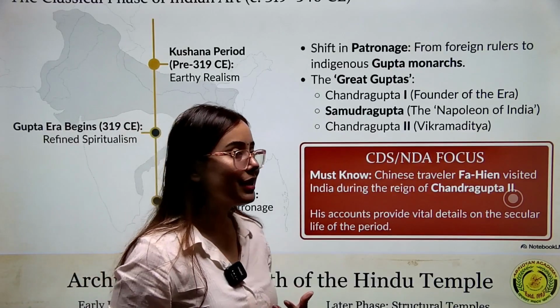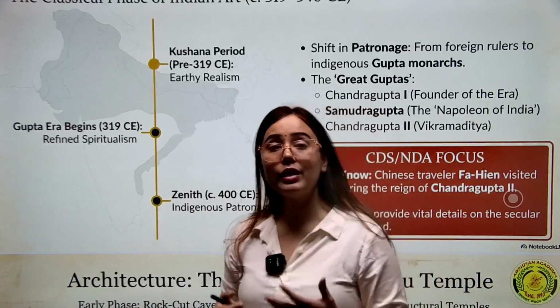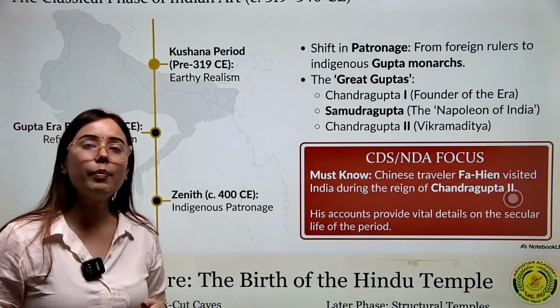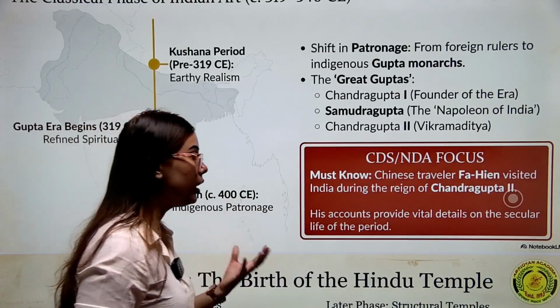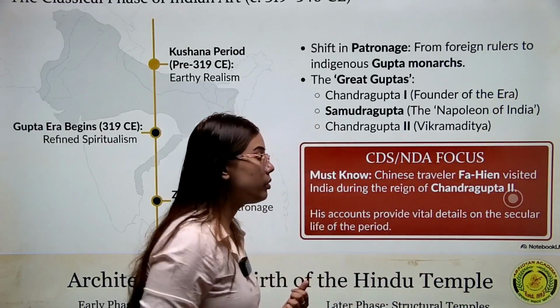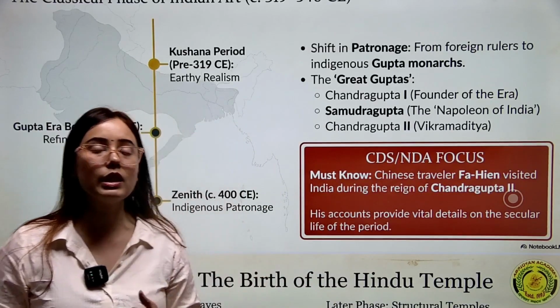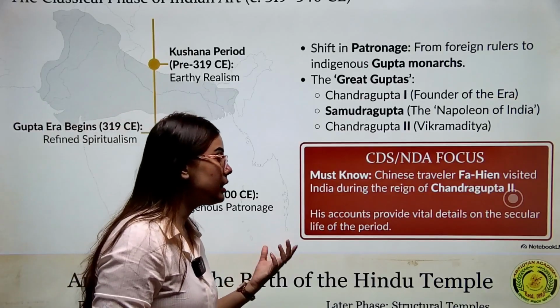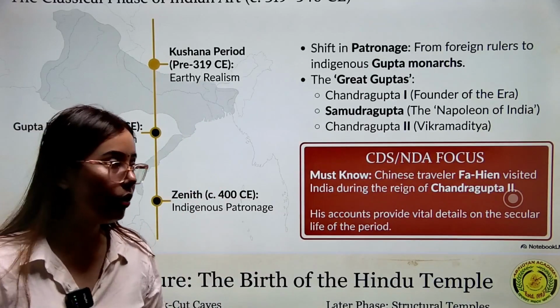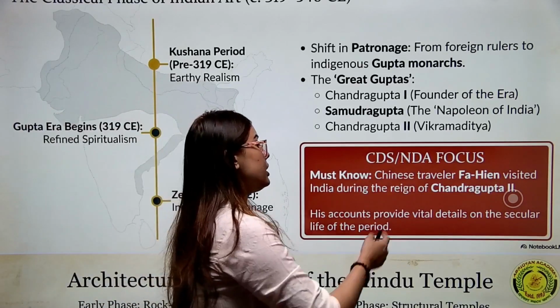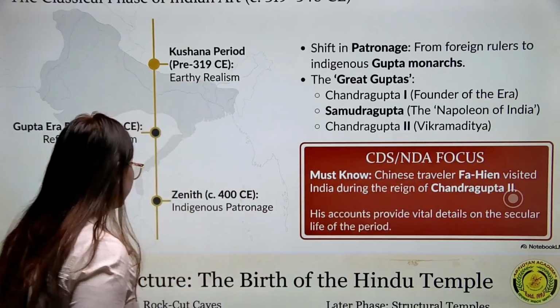So there was this university, your Nalanda University. It was also established during the Gupta period. So this Chinese traveler Fa Hien came to India during the time of Chandragupta II to do some research related to Buddhism, and he also visited Nalanda University. So this is very important: which Chinese traveler visited India during the time of Chandragupta II.